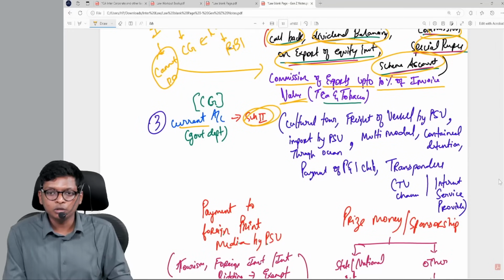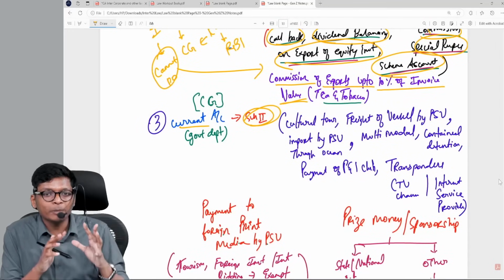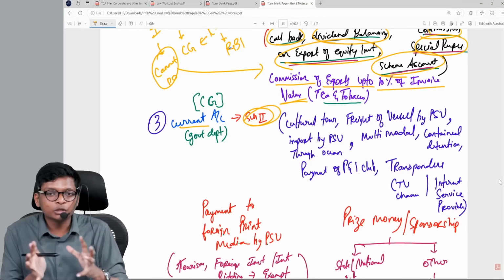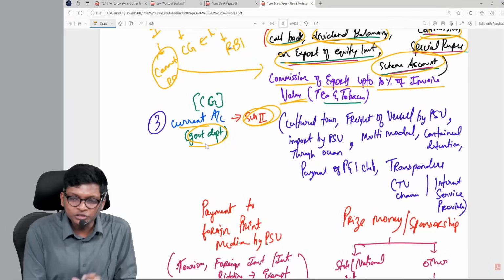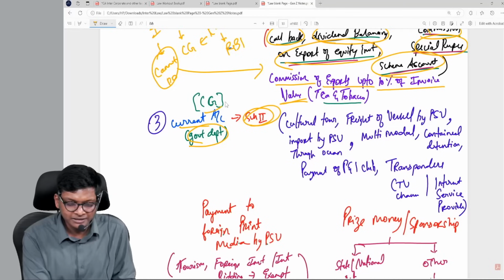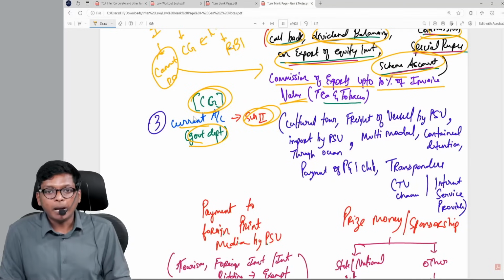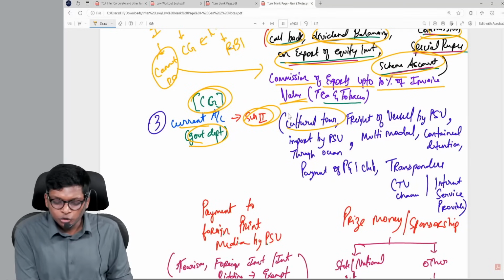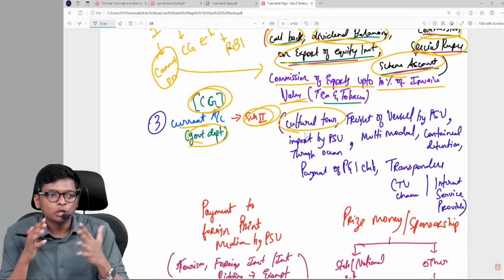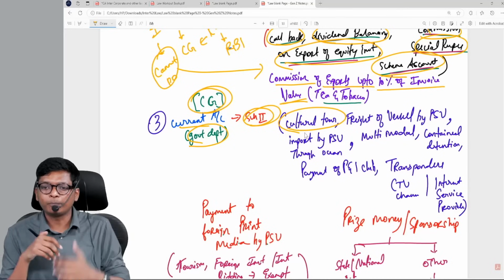Schedule 2 of current account is generally for government departments, PSUs, institutional level, usually for government departments or government things. Central government, you have to get approval for all of this. Cultural tour. Is there any limit for cultural tour? No. Cultural tour, you have to get approval.